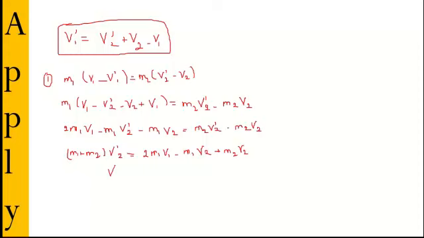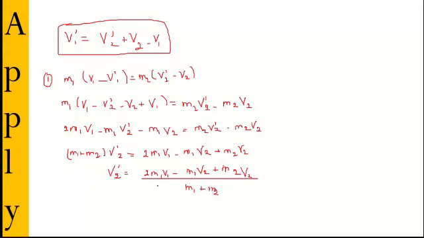At the end we'll have V prime 2 equal to all this part over M1 plus M2. So 2M1 V1 minus M1 V2, and we can take a common factor for V2 to fix the form, all over M1 plus M2.